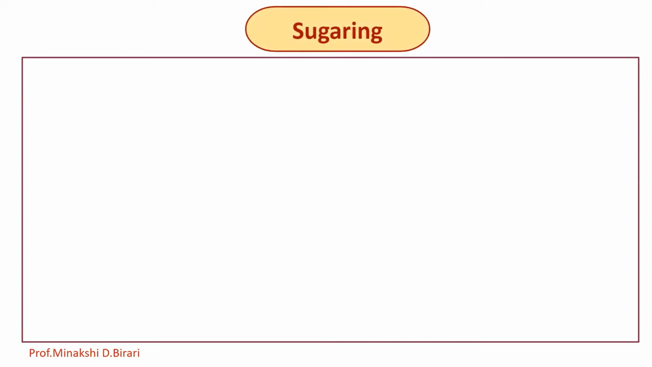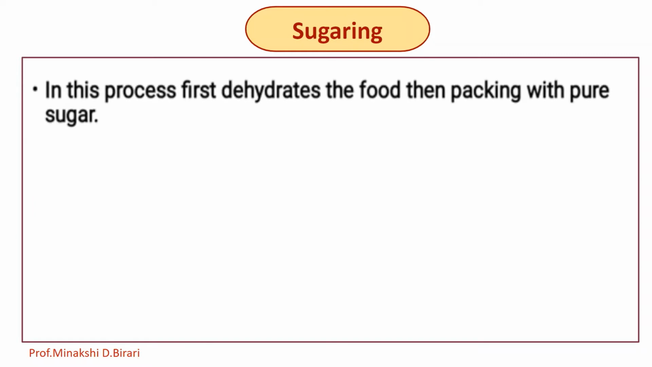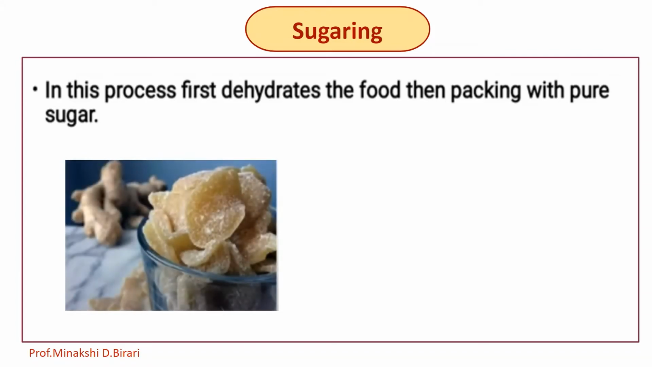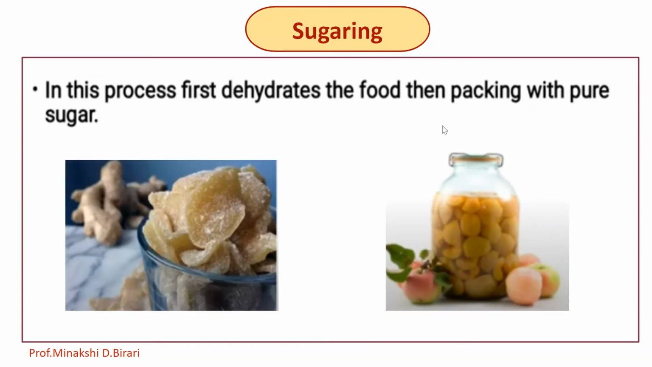Another traditional technique used for the preservation of food is sugaring. Similar to salting, sugar also tends to draw water from the microbes. This process leaves the microbial cells dehydrated, thus killing the microorganisms. In this way, food remains safe from microbial spoilage. In this process, the food is first dehydrated, then packed with pure sugar. These are two important examples of sugaring used for food preservation.